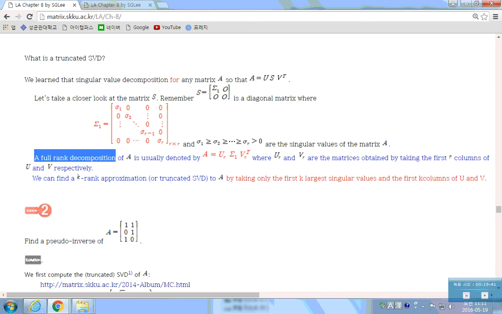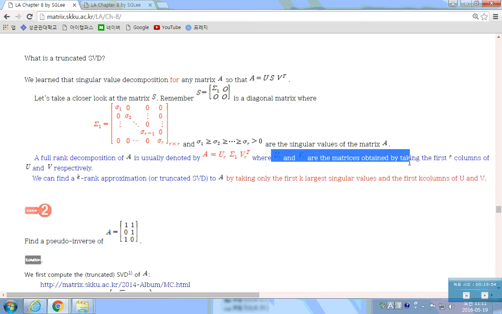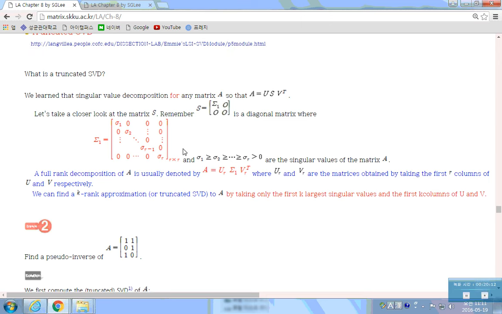A full-length decomposition of A is usually denoted as A equals U_r times Sigma_r times V_r transpose, where U_r and V_r are matrices obtained by taking the first r columns of U and V respectively. We define a k-length approximation to A by taking only the first k largest singular values and the first k columns of U and V. Do you understand what this tries to say here?